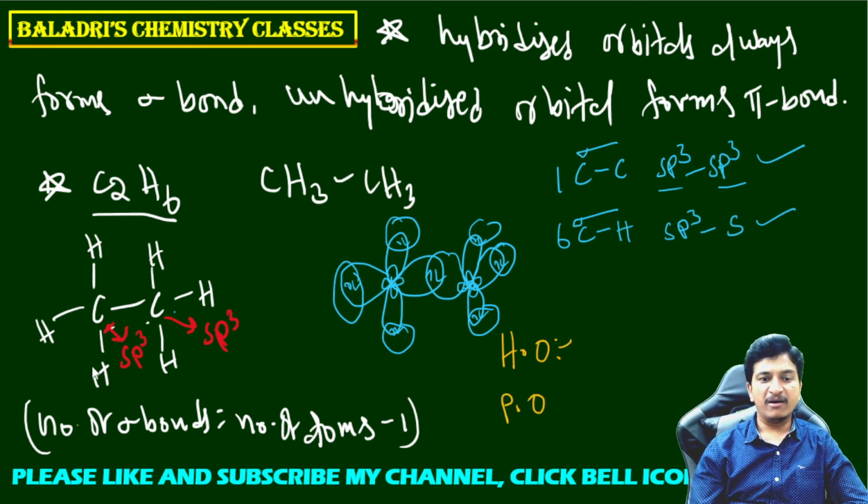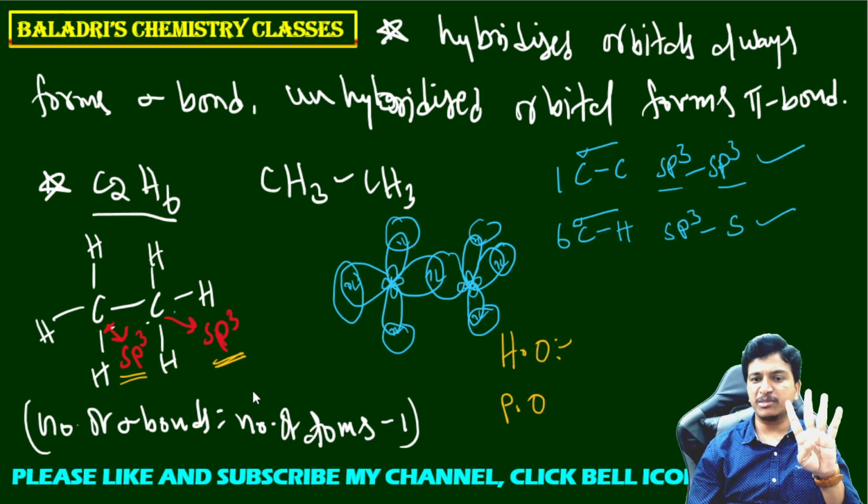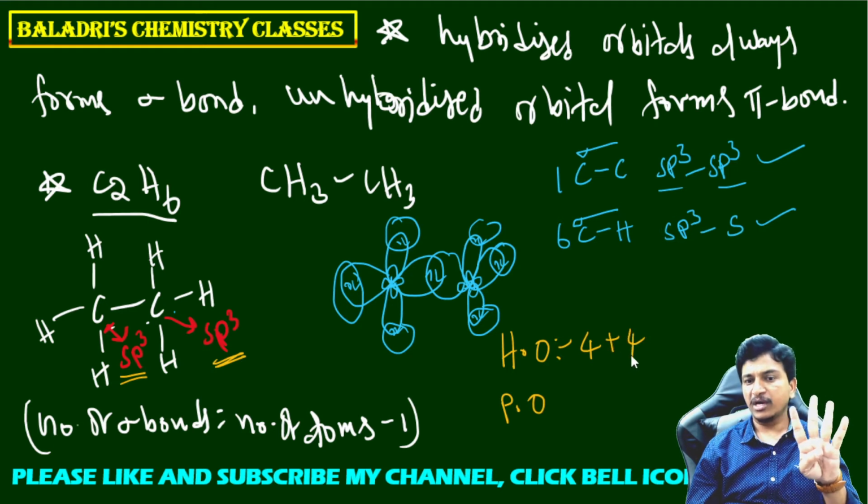Now come here. The first carbon is undergoing sp3 hybridization. The second carbon is also undergoing sp3 hybridization. sp3 hybridization means how many orbitals? 4 orbitals. So in the first carbon 4 orbitals are involved in the hybridization. The second carbon is also involving 4 hybridized orbitals. 4 plus 4, 8. 8 are hybridized orbitals.